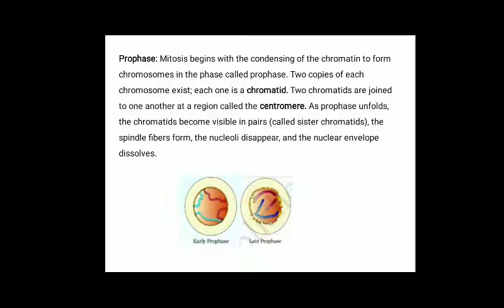As prophase unfolds, the chromatids become visible in pairs called sister chromatids. The spindle fibers form, the nucleoli disappear and the nuclear envelope dissolves. In this structure, in late prophase, we observe that the nuclear membrane and nucleolus are disappearing.